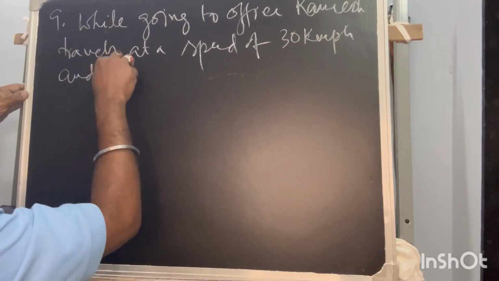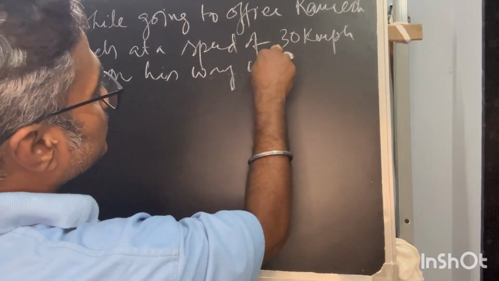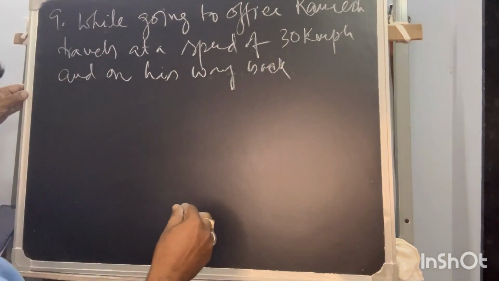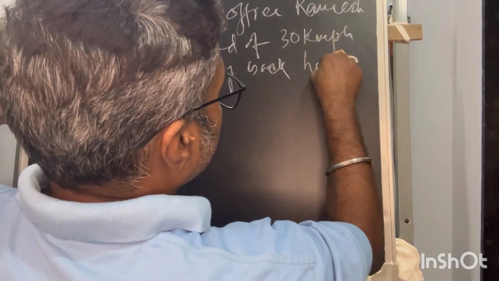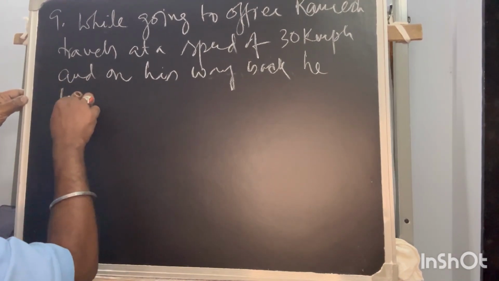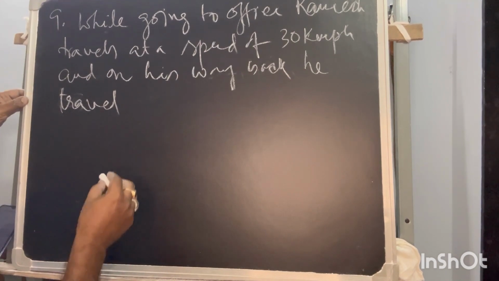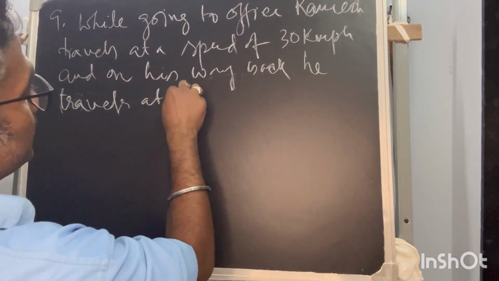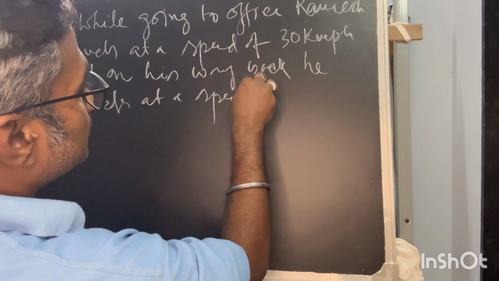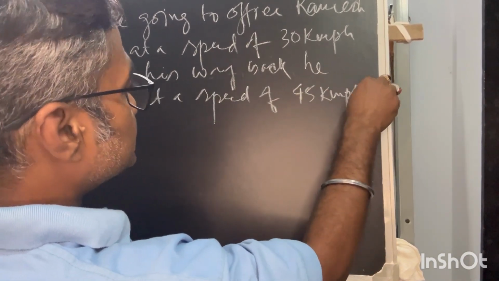and on his way back he travels at a speed of 45 kmph.